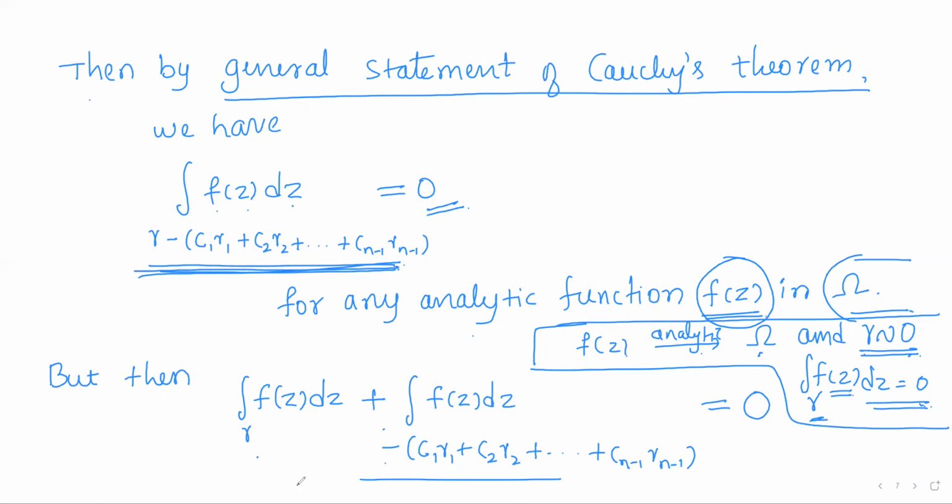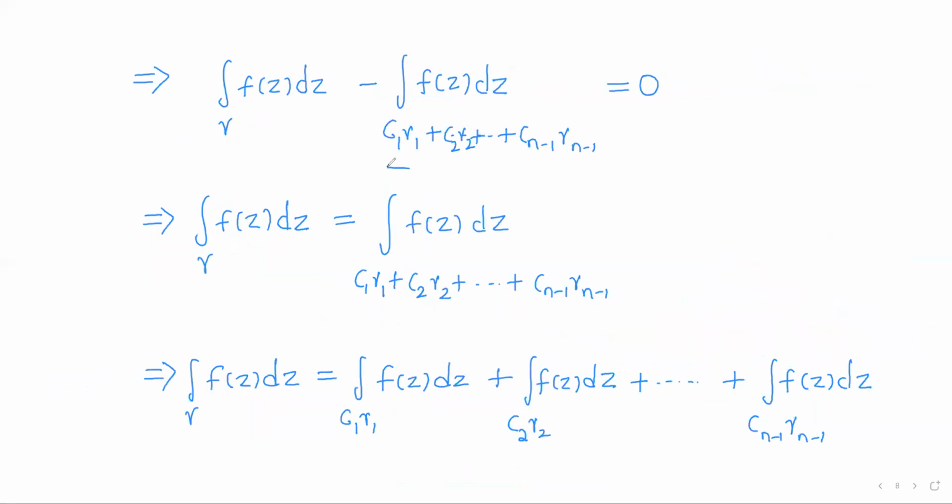So the left hand side integral can be split in this way. Now the integral over minus gamma is minus the integral over gamma. So the integral of f of z dz over gamma stays as it is, minus the integral of f of z dz over C1 gamma 1 plus C2 gamma 2 and so on to Cn minus 1 gamma n minus 1. Now take this to the right hand side, it will be plus the integral of f of z dz over this cycle. Once again, we have the integral over the sum of the arcs, so it will be the sum of the integrals over the arcs.